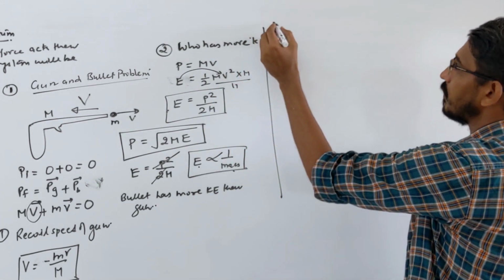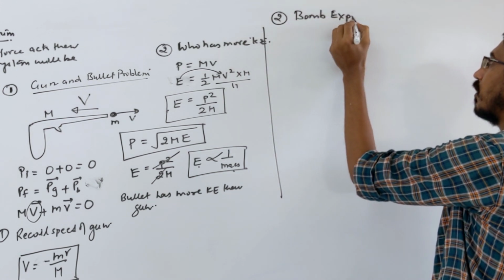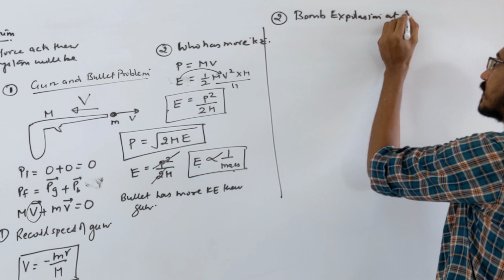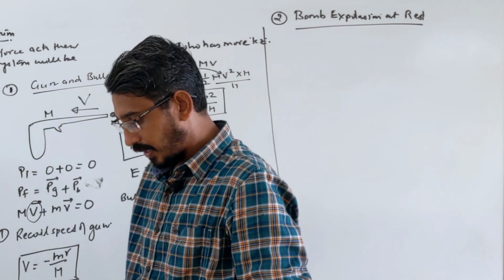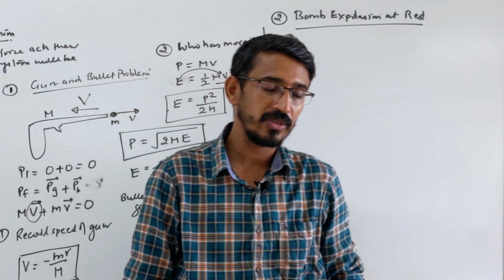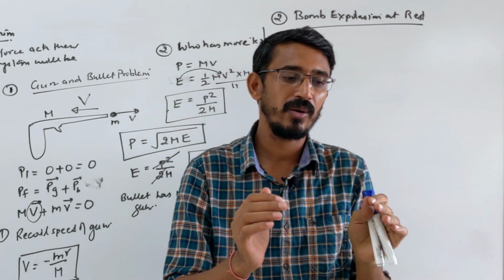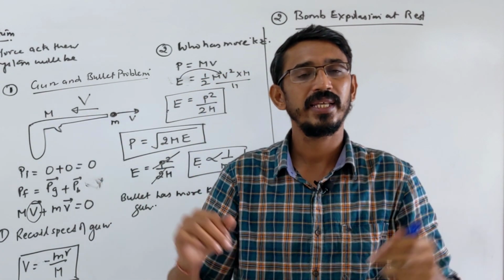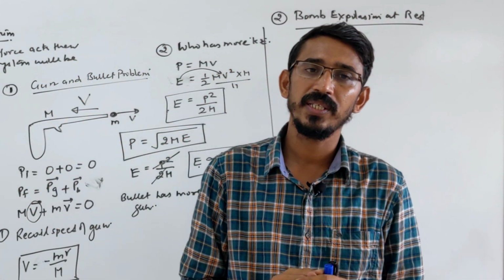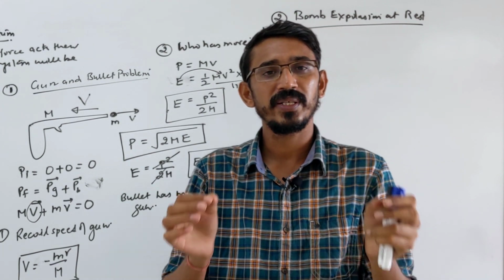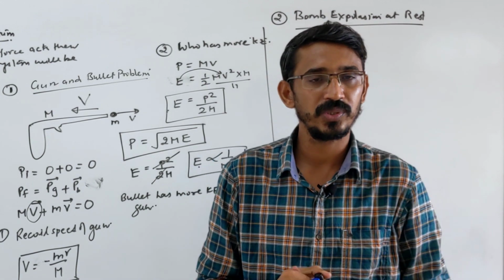Let's move on to the second type of problem, that's called bomb explosion at rest. Like in the last topic we discussed center of mass, that center of mass is not affected by internal forces. So I gave an example: a bomb is placed at ground and now it blasts into 1,000 pieces, and they ask you where is the center of mass of all these pieces combined. Then what is the answer? It remains on the ground only, because initially it was at rest and is blasting because of internal forces. So the center of mass will not change, position will not change.